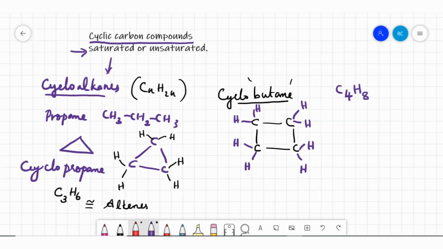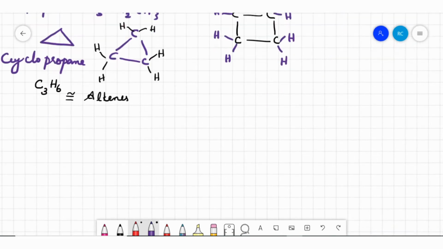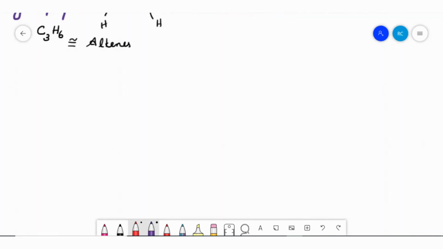I am particularly describing cyclohexane, an important compound in grade 10. We'll see how cyclohexane can be described in a ring form.